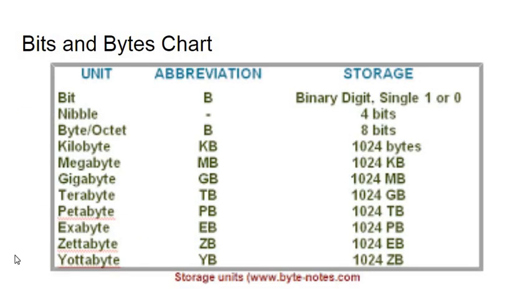Continuing on, here is the bits and bytes chart. These are the abbreviations, and there are so many types of bytes, as you can see. There's a kilobyte, megabyte, gigabyte. We talked about this, and terabyte, 1024 GB, and the pattern continues with the others like petabyte, exabyte, zettabyte, yottabyte. So they keep on continuing. As you can see, there are many types of storage units.